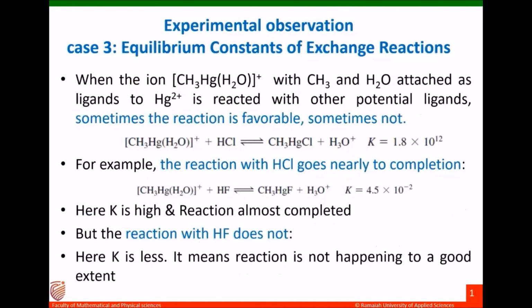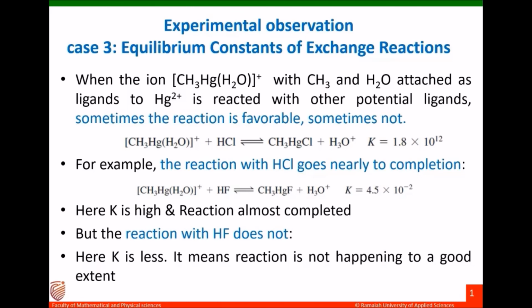Now we will consider the third case in the experimental observations. The third was the equilibrium constant of the exchange reaction. Initially we considered two exchange reactions, where one involved hydrogen fluoride and one involved hydrogen chloride.